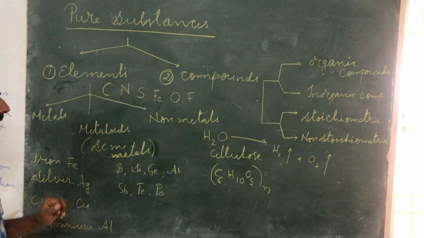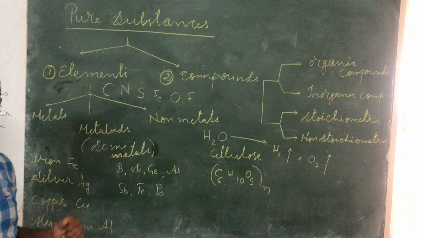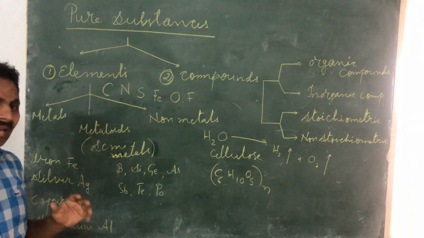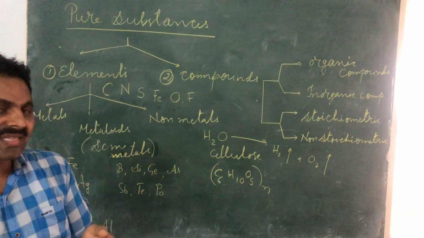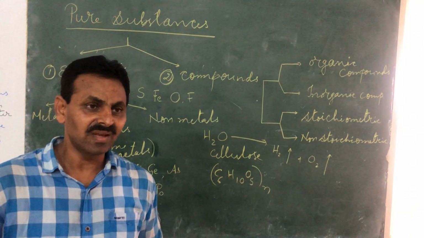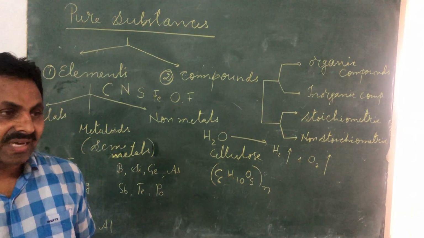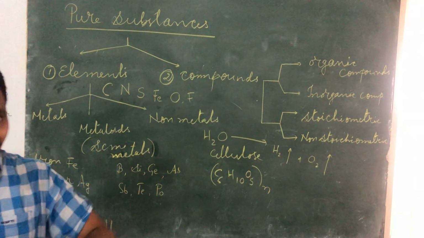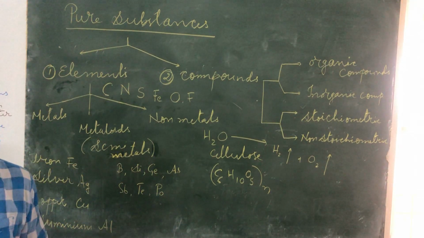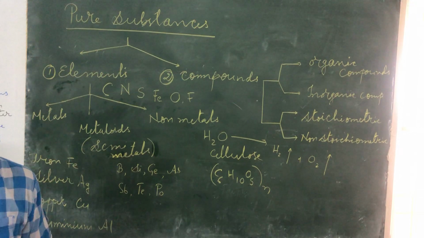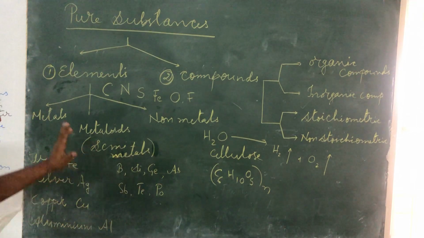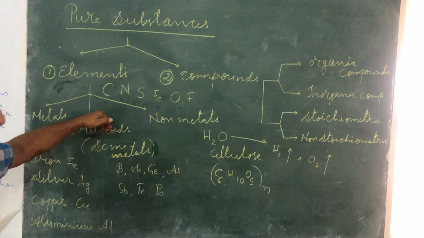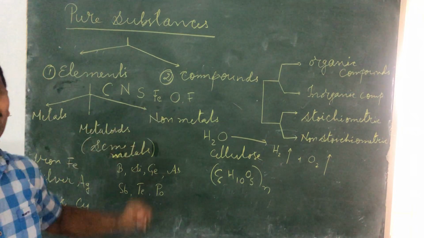How are they classified? They have variations in their properties, their attributes, their characteristic features. Properties of metals are different from metalloids, and metalloid properties are different from non-metals.